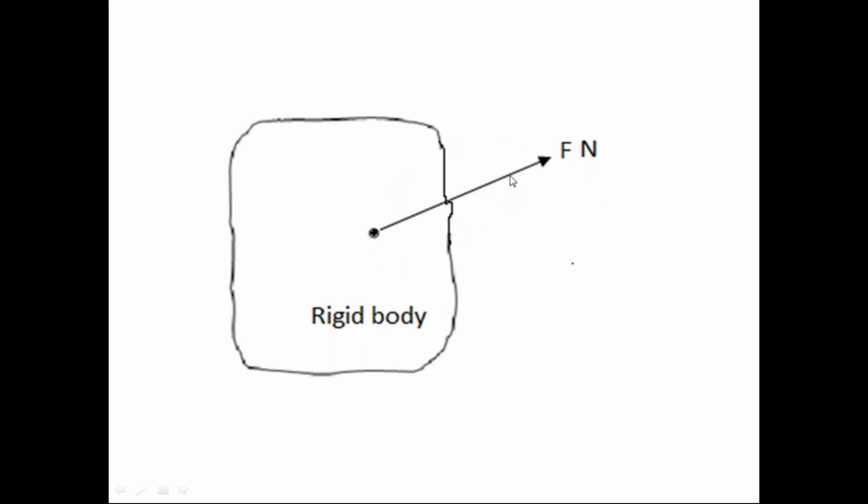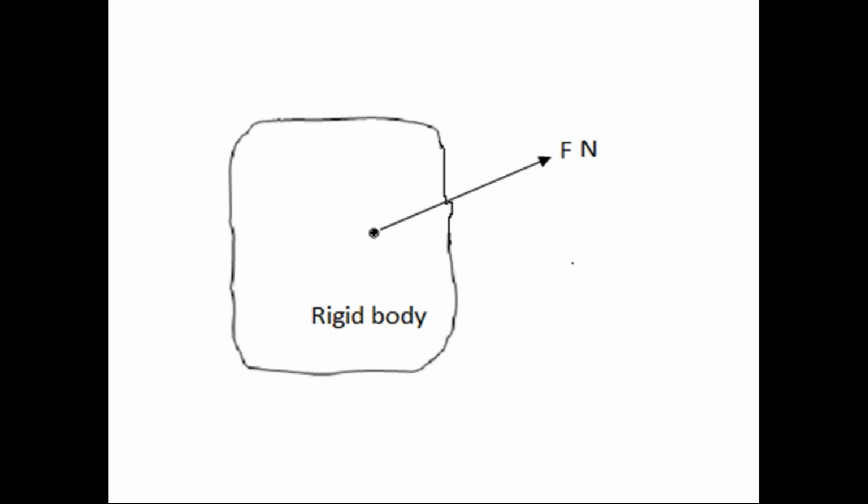Observe this diagram. The force is acting at a point in the body. This is the point where the force is acting on the body. What does this arrow indicate? Anyone give me the response? What does this arrow indicate, students?